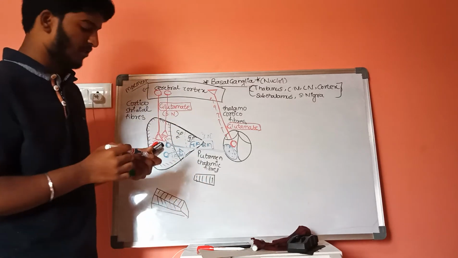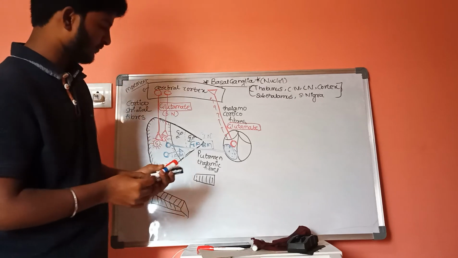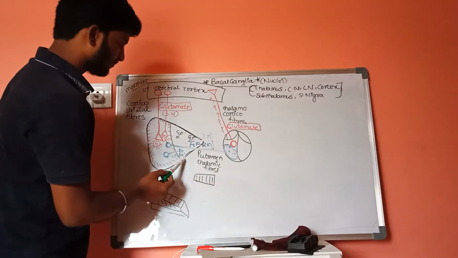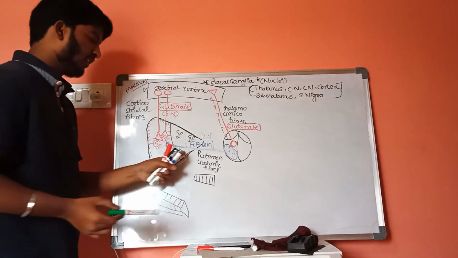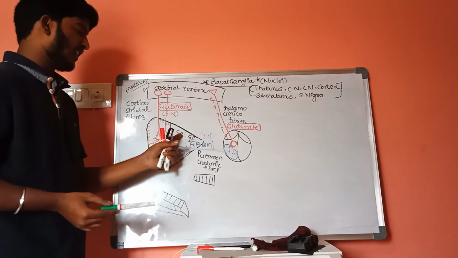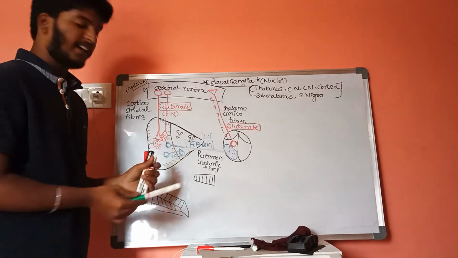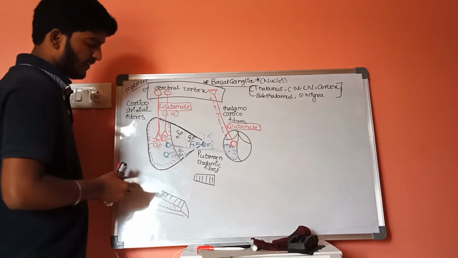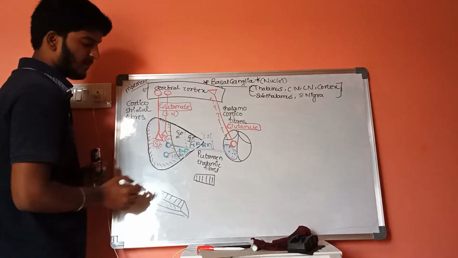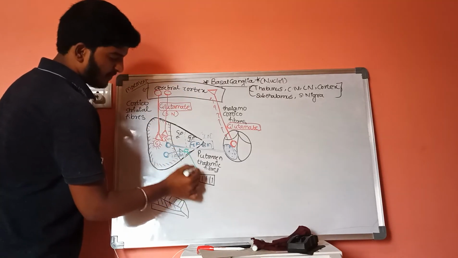neurotransmitter, which is an inhibitory neurotransmitter. Now, this fiber which ended in the globus pallidus externa, from here there is a special fiber which is arising in globus pallidus into the subthalamus.